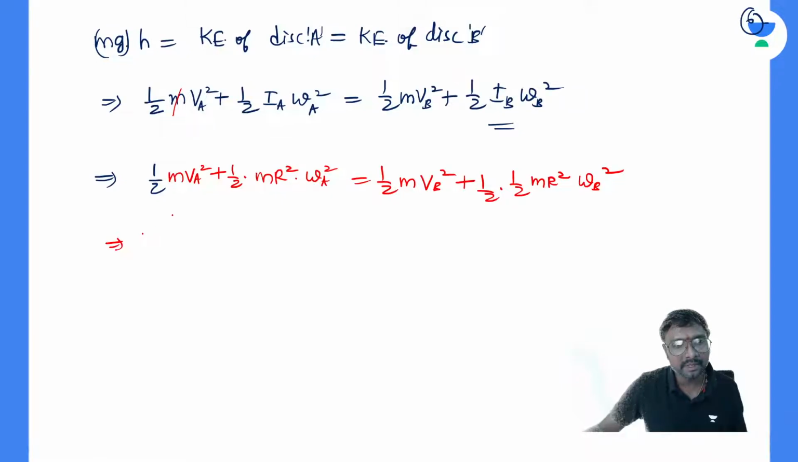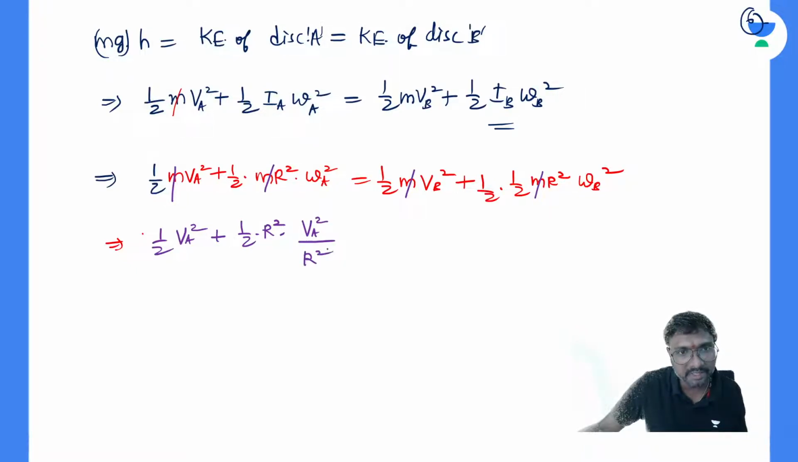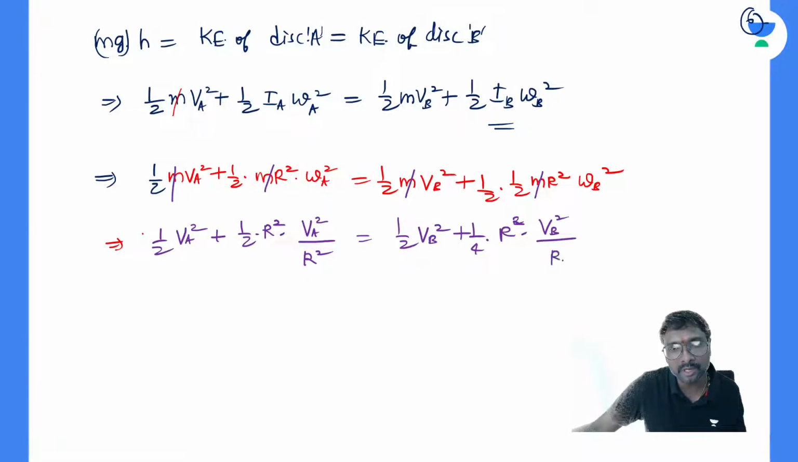If you substitute it further, you can cancel the masses everywhere. So half into VA square plus half into r square into the angular velocity squared. How can you write this angular velocity? WA square is nothing but VA square divided by r square, so the r squares cancel. Equal to half into VB square plus 1 by 4 into r square into WB square, and WB square is nothing but VB square divided by r square, so these r squares cancel here.